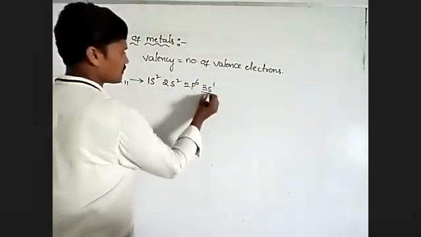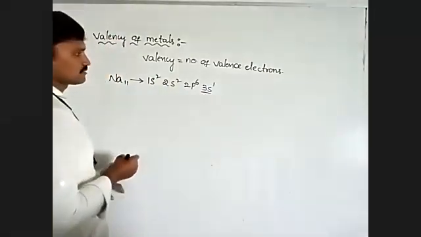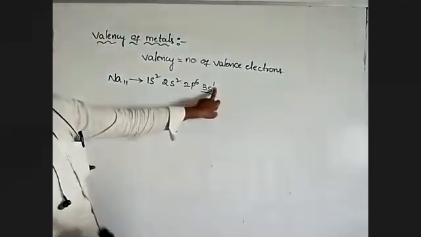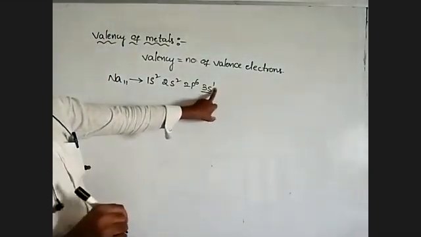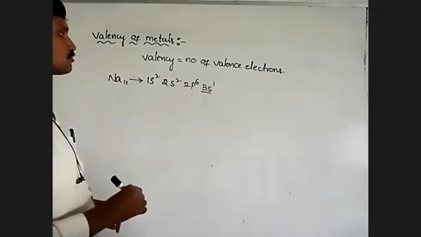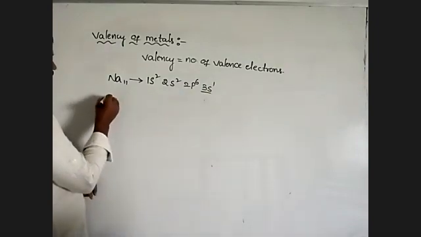This is the valence shell, and these two are inner shells. How many electrons in the valence shell? Only one electron. So the valency of sodium is 1.